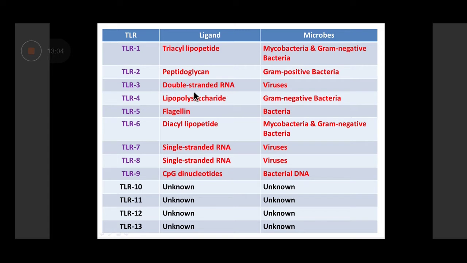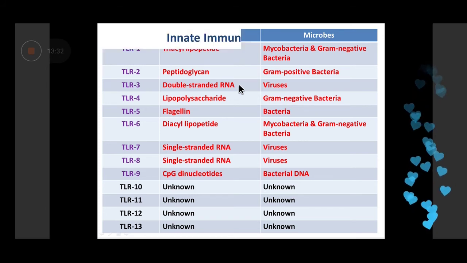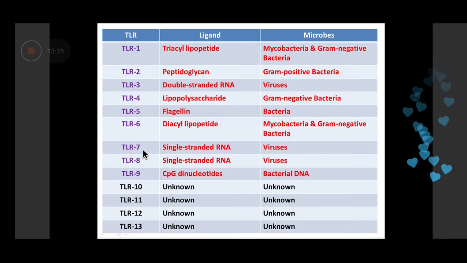Okay. TLR3 recognizes double-stranded RNA. Double-stranded RNA is normally never found. It is formed when RNA viruses are replicated. So it recognizes viruses broadly. TLR4 is extremely important. It recognizes lipopolysaccharides. Lipopolysaccharides, as you would know from your basic microbiology, are only found in gram-negative bacteria. So TLR4 will recognize all gram-negative bacteria. Which one it is, it will not be able to say. Okay. Similarly, we've got TLR7 and 8, which recognize single-stranded RNA. Again, they recognize viruses.